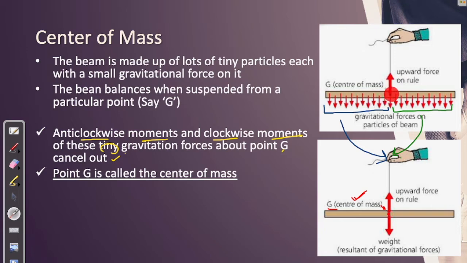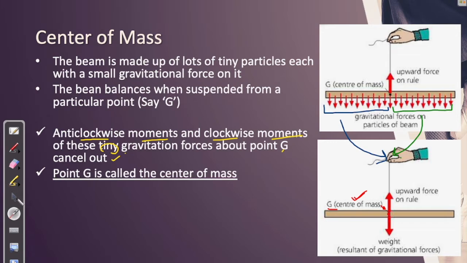Now point G is a special point. We have found a special point around which this special phenomenon happens. So what is special about this point G? This is a point around which the anti-clockwise moment from one side and the clockwise moment from the other side balance out each other. That's something special about the center of mass, right?